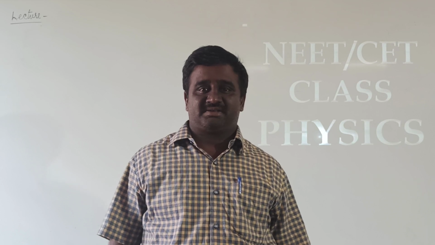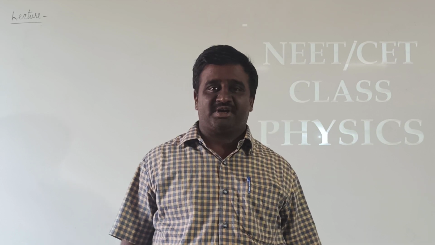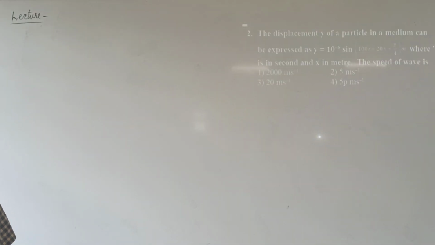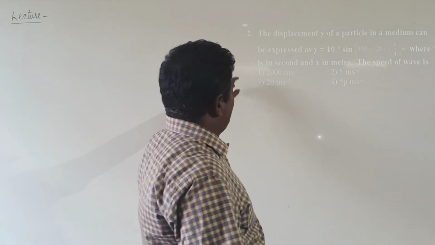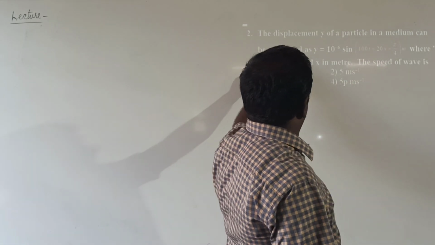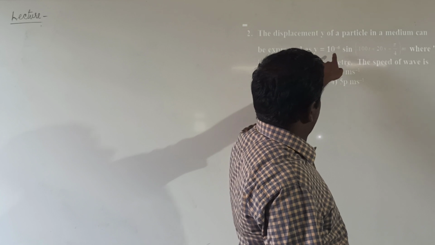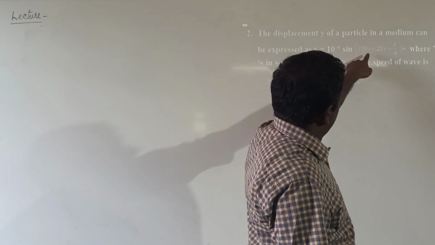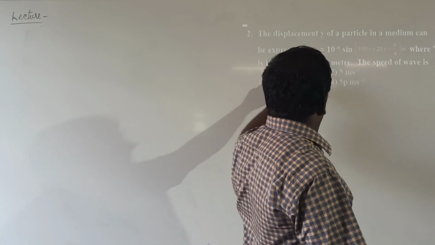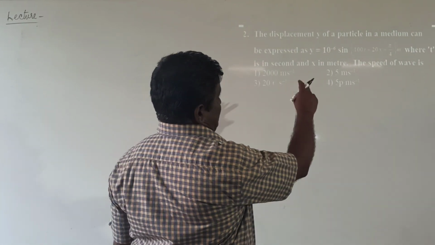Now let me discuss some problems in the waves chapter. The given problem: the displacement of a particle in a medium can be expressed as y equal to 10 power minus 6 sin(100t plus 20x plus 5 by 4) meters, where t is in seconds and x is in meters.